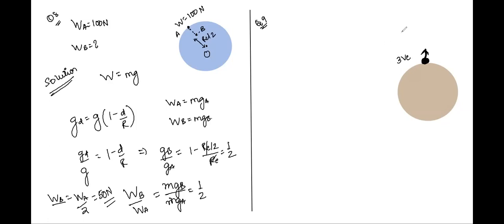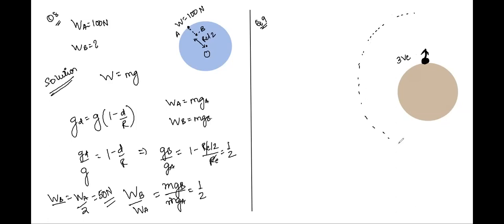What is meant by escape velocity? It's the minimum velocity required to escape the Earth's atmosphere. Not the atmosphere, but the Earth's gravitational field. So if you have to, yes, sir.